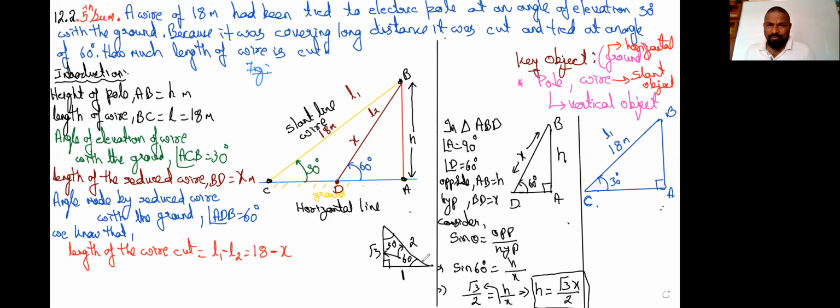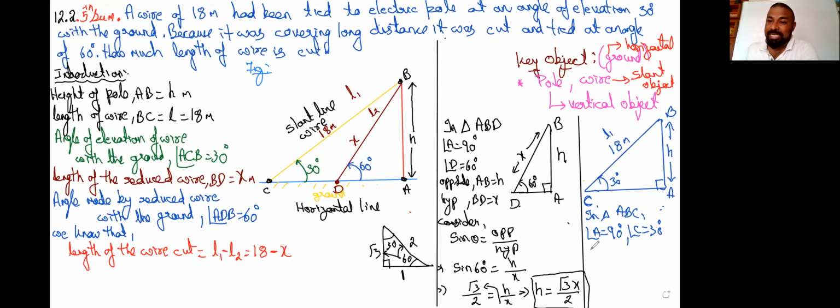Now what are we supposed to find? It is h here. In triangle ABC, angle A is equal to 90 degrees and angle C is equal to 30 degrees, which is the angle made by the first line.